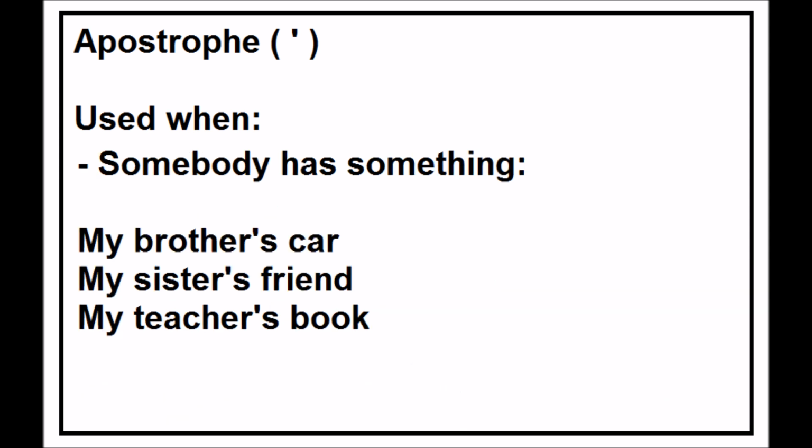And we can have another case, that is when somebody has something. And I think we had a class about this, not sure, maybe last month. But see here. My brother's car, the car of my brother. My sister's friend, the friend of my sister. My teacher's book, the book of my teacher. So see that the apostrophe S is there just to show that somebody has an object. Make sense?